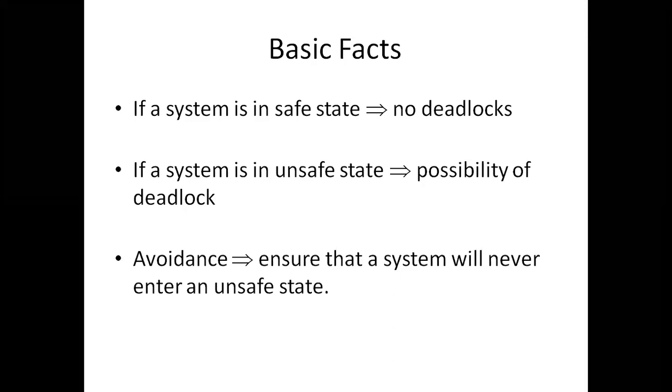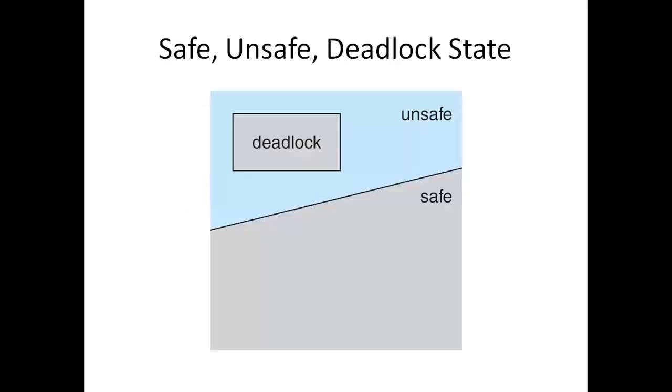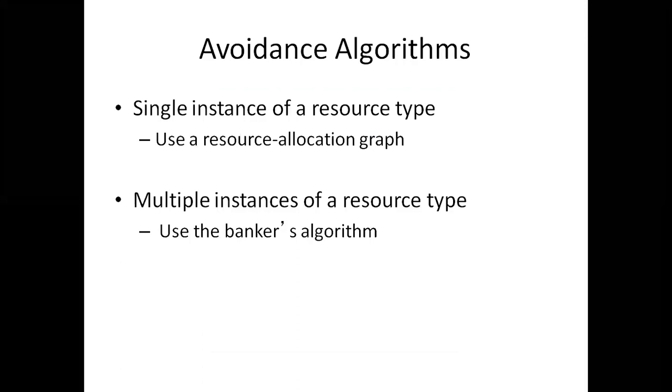Whenever there is an emergency or a medical emergency, then only you need to step out from your home. All the remaining time you need to be safe at home, right? That means if you are at home, you will be in a safe state. You should avoid all the other reasons to step out so that you will be in a safe state. That is the thing. Deadlock, unsafe: unsafe means there is a chance of deadlock. Safe means there is no deadlock. So what is safe and unsafe? Let me explain you with the help of a diagram.